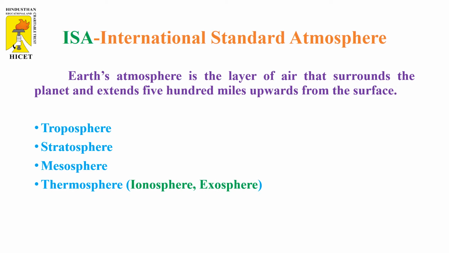The next layer is the thermosphere. The lower part of the thermosphere, approximately 80 to 550 km, is considered the ionosphere. Then the upper region of the thermosphere is considered the exosphere. It extends from about 550 km. This region is characterized by the presence of ions and free electrons. The temperature increases drastically here. The last region is the magnetosphere.